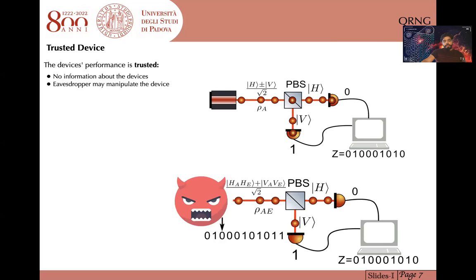But consider the case that this laser source, or the source, is controlled by an adversary. So she can prepare an entangled pair, keep one and send the other one to the measurement stage, which is here. So the user, who trusts the performance of the devices, believes that this process is a random process, but of course, Eve knows everything. Despite the fact that this type of generator can be fast, cheap, and easy to implement, the security can be compromised.